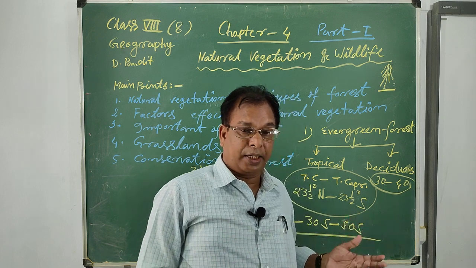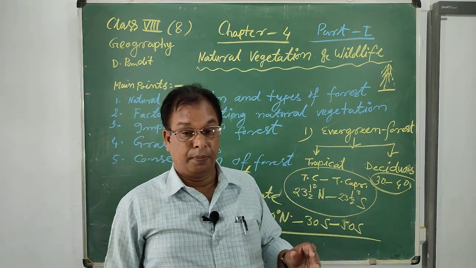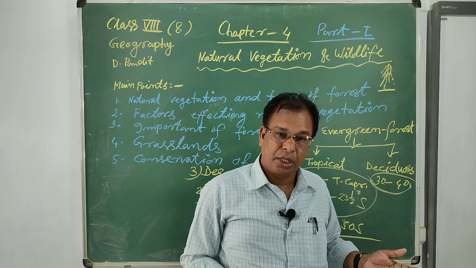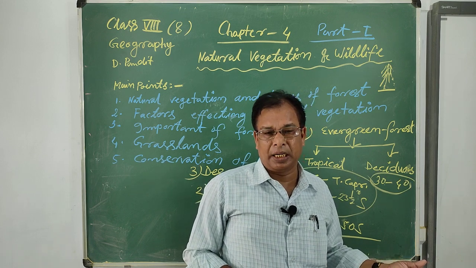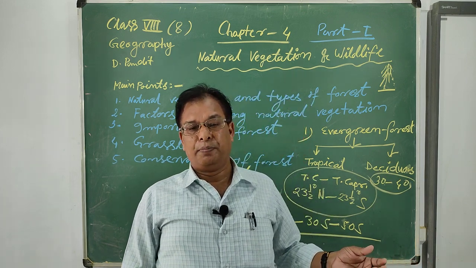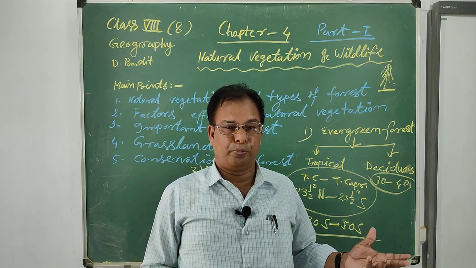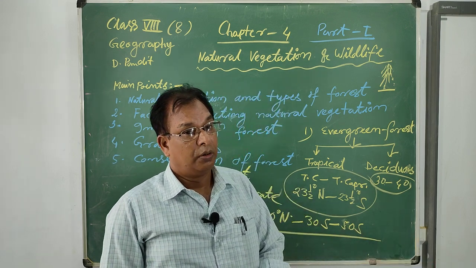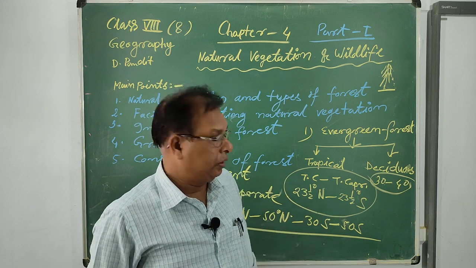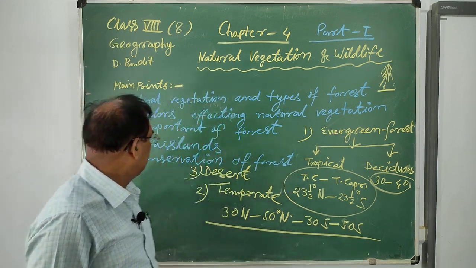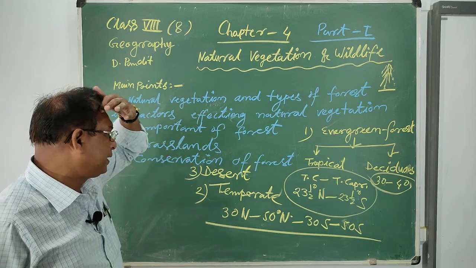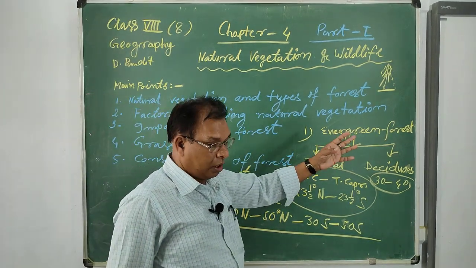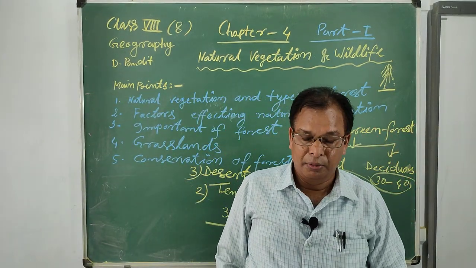So mahogany, pine, spruce, hemlock, gutta-percha, and the blue pines, white pines, etc. These types of trees also grow in those regions or zones. So that area is also known as the coniferous type of forest.